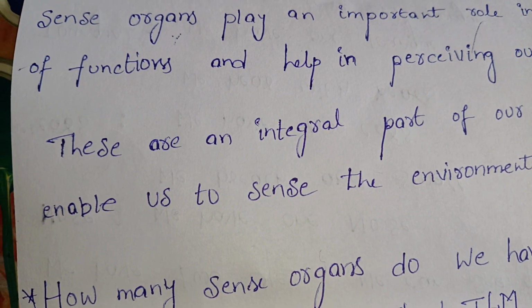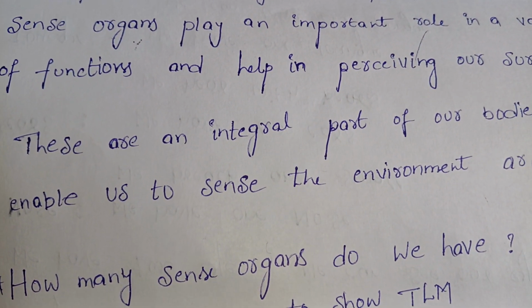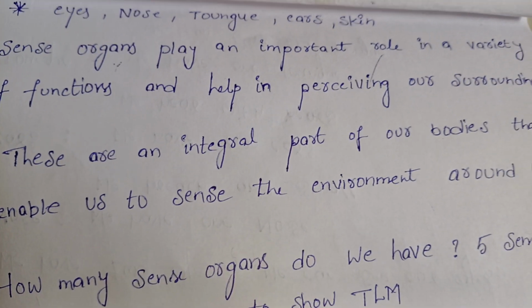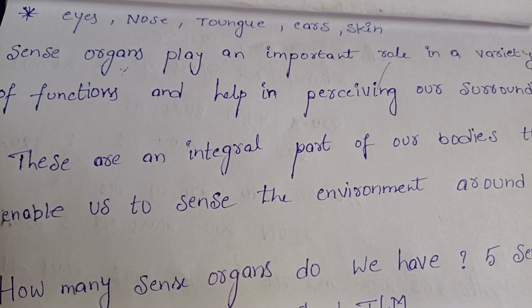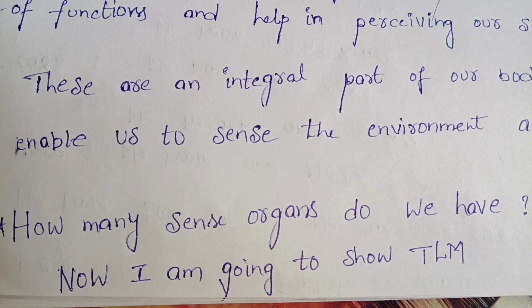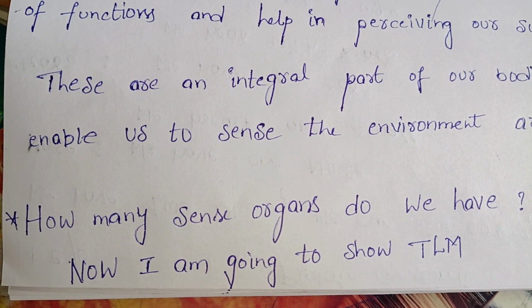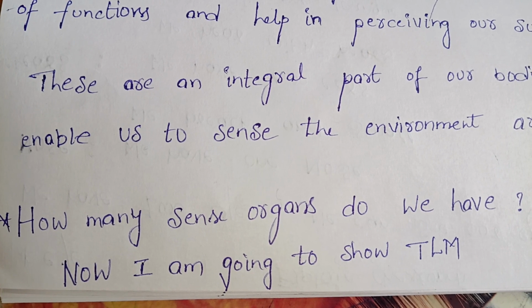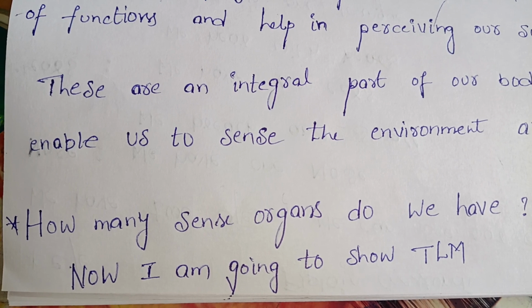These are an integral part of our bodies that enable us to sense the environment around us. How many sense organs do we have? Five sense organs. Now I am going to show the TLM.